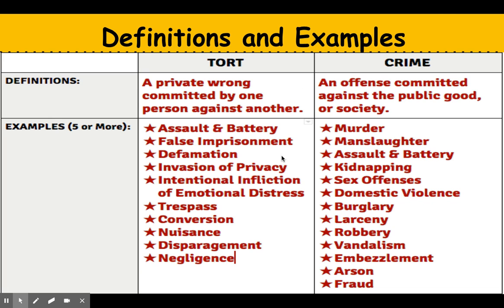Some examples of crime include murder, manslaughter, assault and battery, kidnapping, sex offenses, domestic violence, burglary, larceny, robbery, vandalism, embezzlement, arson, and fraud.